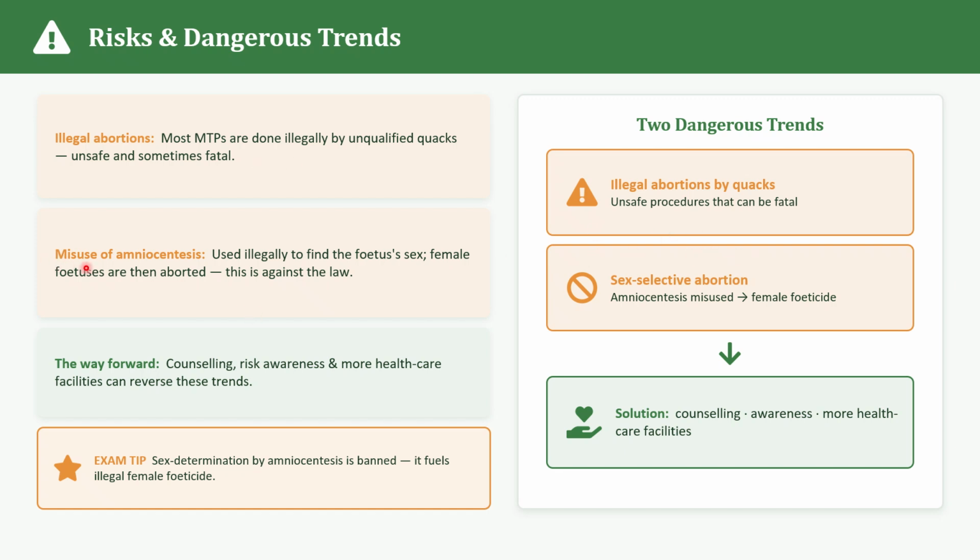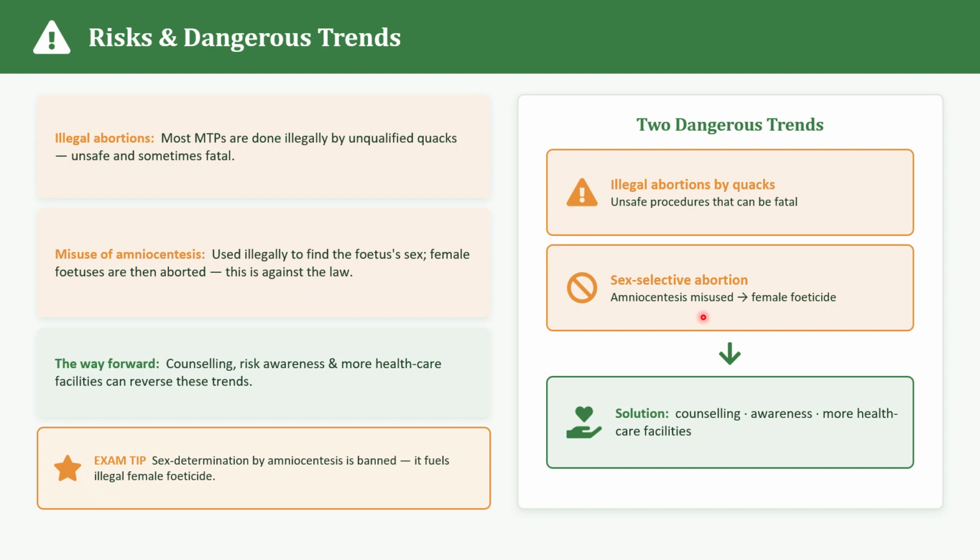And misuse of amniocentesis. We saw this in our previous video also. Amniocentesis is a diagnostic test used to detect genetic disorders in the fetus. But unfortunately, it has sometimes been misused for illegal sex determination, resulting in female feticide. Sex determination before birth is strictly prohibited in India.